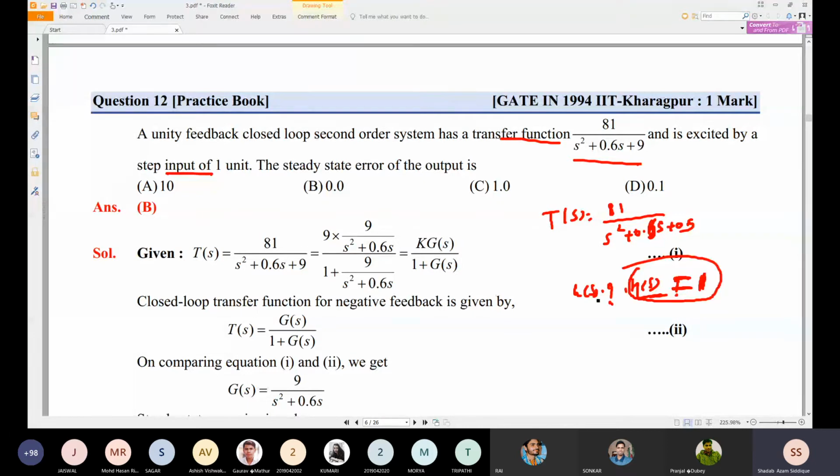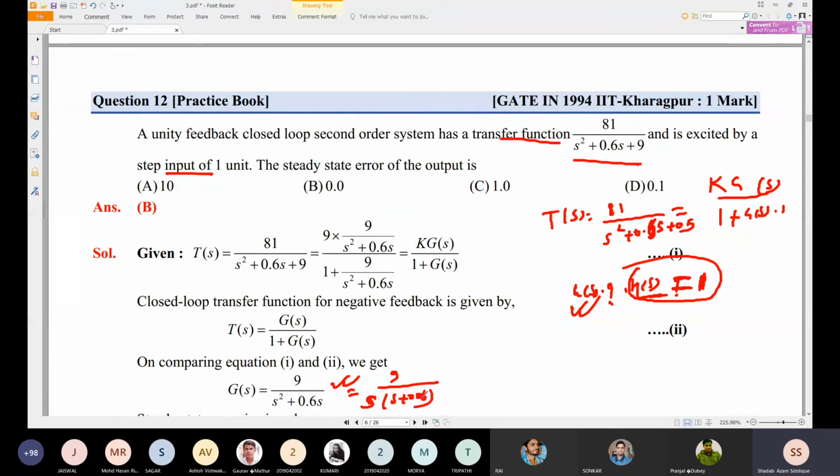So you can find G(s) from this transfer function, because this is the second order G(s) divided by 1 plus G(s) into H(s). So H(s) is a unity, so we can find the G(s) from this, and K will be multiplied by default by the equation. So K can be found out and G(s) can be found out. So we have found out G(s) is equal to 9 divided by s square plus 0.6s. This can be written as 9 divided by s into s plus 0.6.